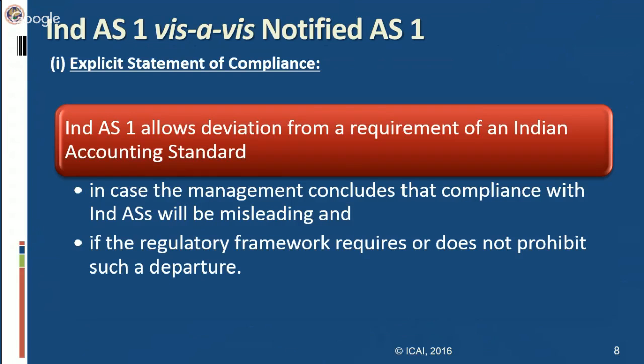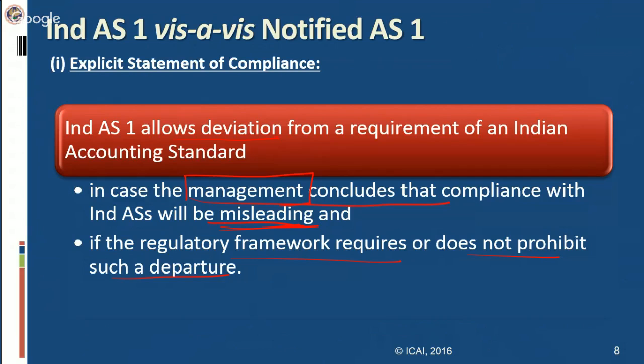Ind AS 1 allows deviation from requirement of an Indian accounting standard, but this deviation is permissible only in case the management concludes, the decision is to be taken by the management, that compliance with Ind AS will be misleading, and this departure is permissible if the regulatory framework requires or does not prohibit such a departure.